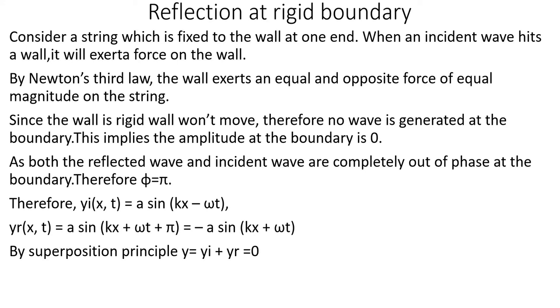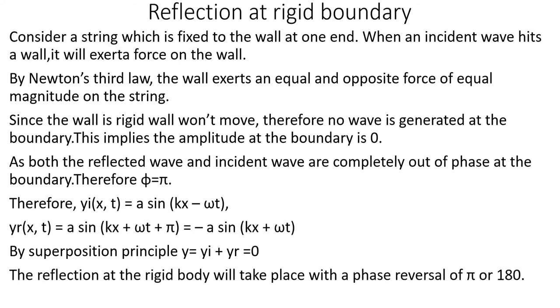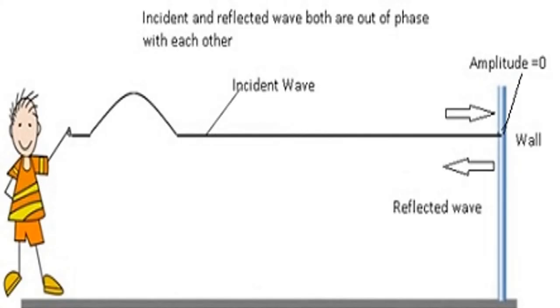So the incident wave, if we are writing it as A sin(kx minus omega t), the reflected wave we can write as A sin(kx plus omega t plus pi). Why? Because A sin(kx minus omega t) shows the wave traveling in, for example, the positive x direction. Then the negative x direction should be shown by A sin(kx plus omega t), plus pi because of the 180-degree phase difference. So you will get minus A sin(kx plus omega t). So the net displacement at the boundary will be 0. Incident and reflected waves are out of phase with each other.